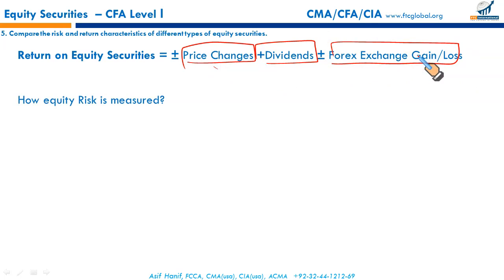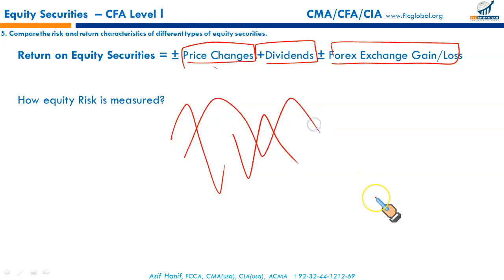Okay, now how is equity risk measured? Equity risk is measured through volatility in returns. Standard deviation of returns. Remember, it is not the standard deviation of dividends, it is the standard deviation of return. Dividend is what is paid out of the earnings, out of the returns. Standard deviation of returns is how we measure the risk of an equity.